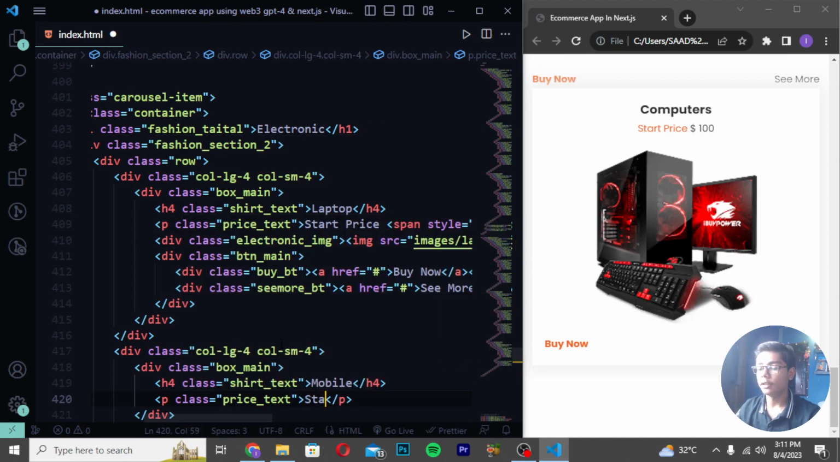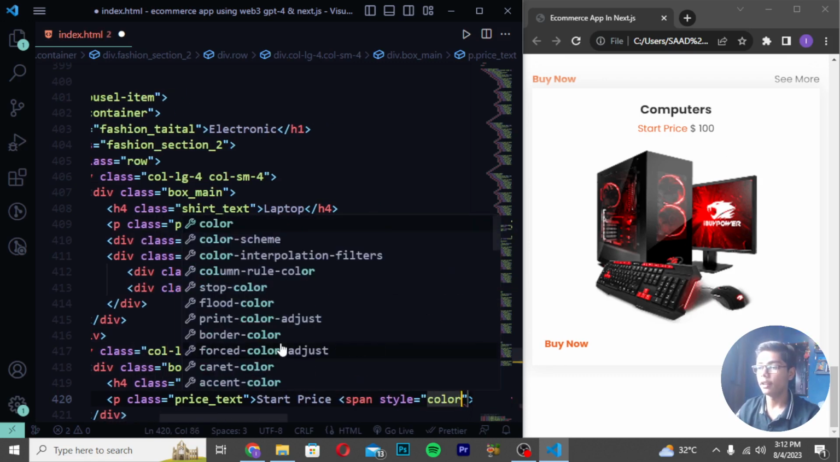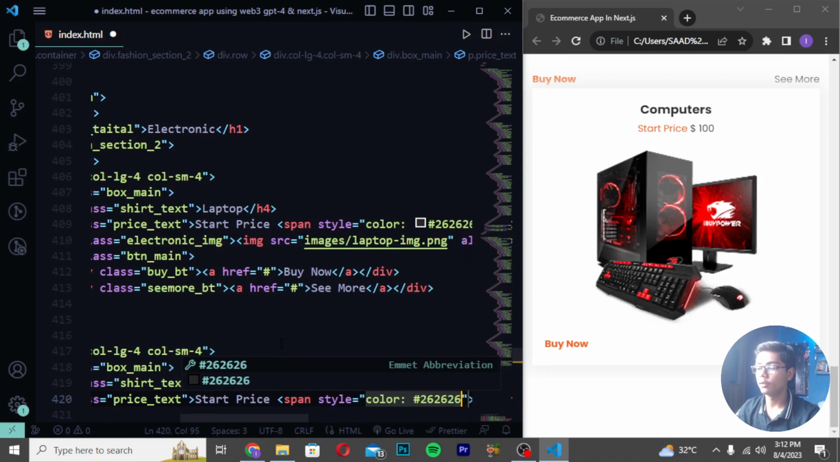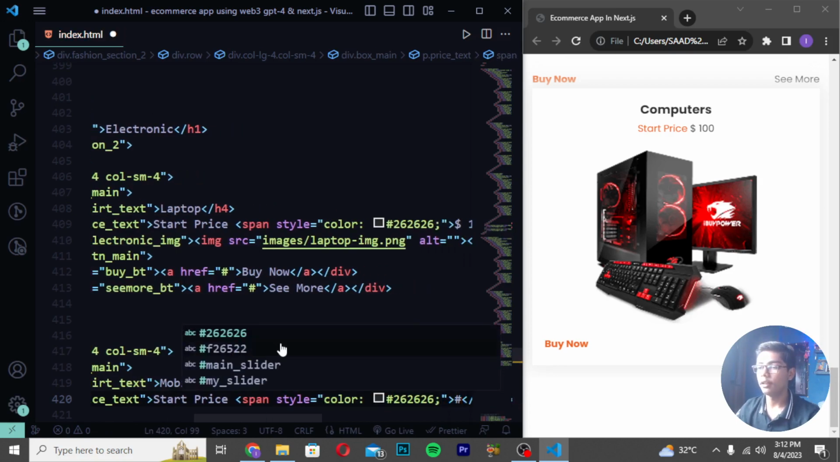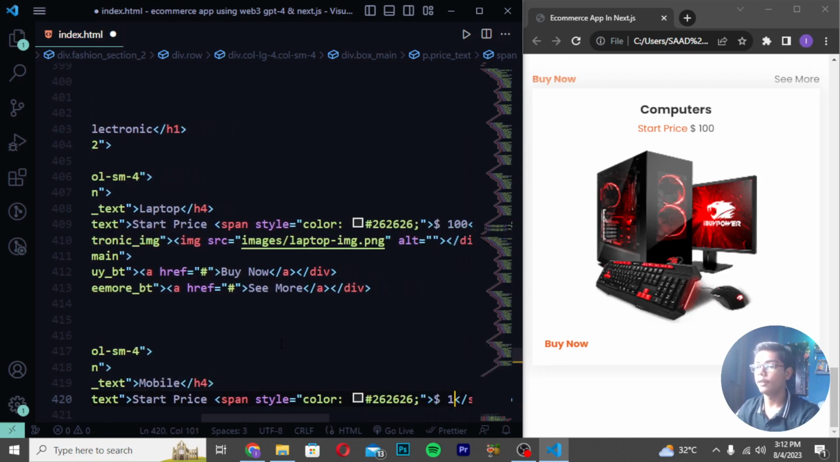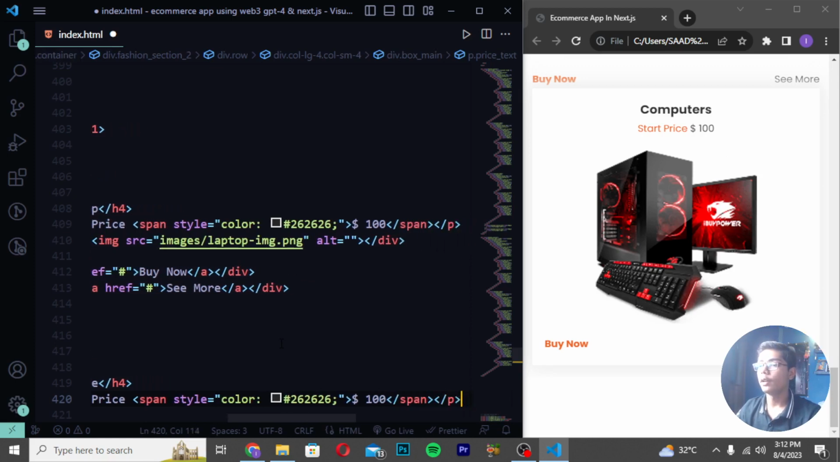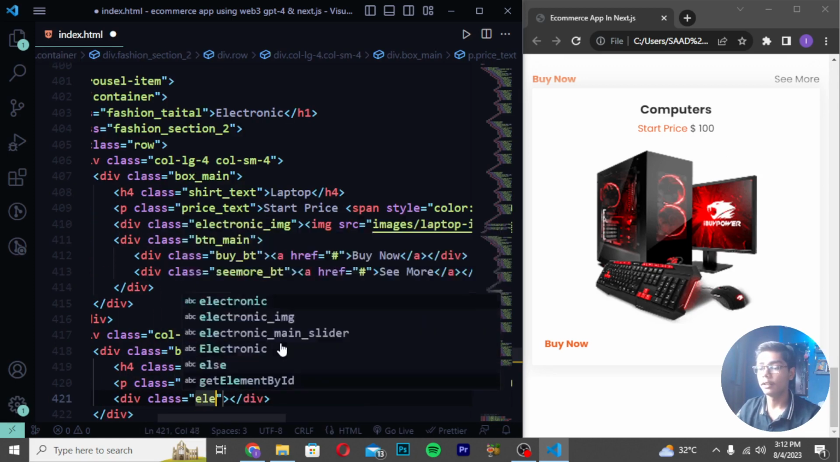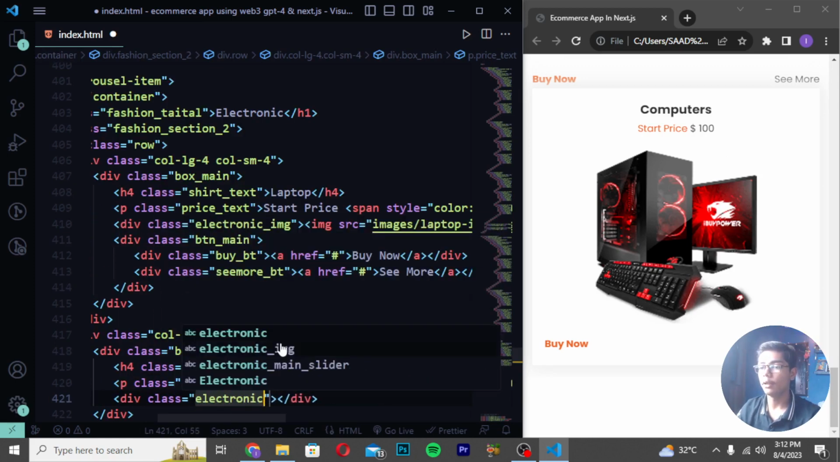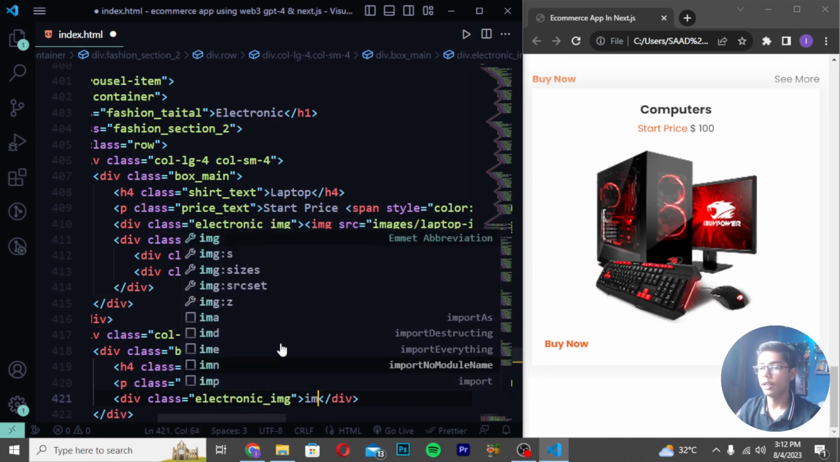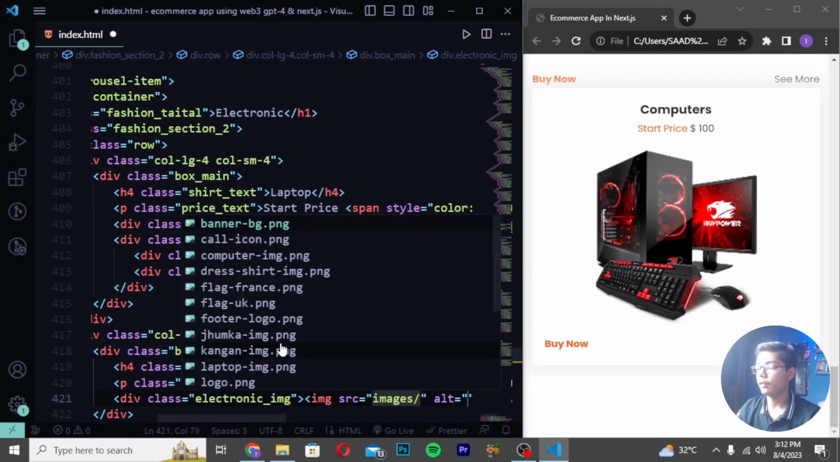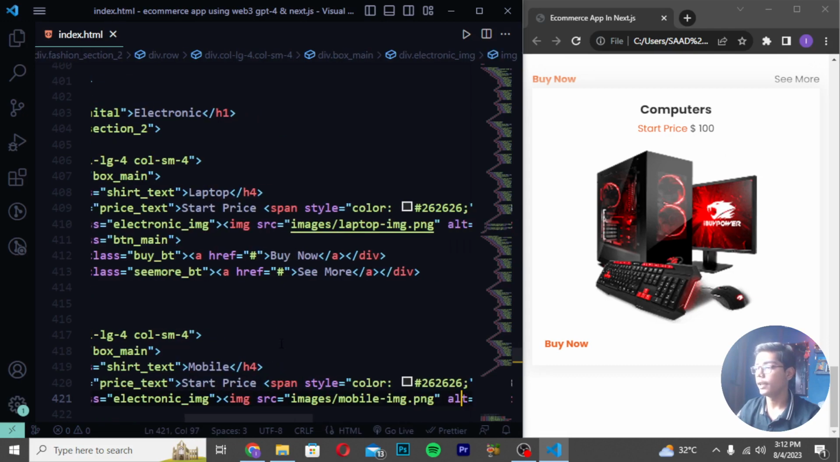Then you have to write here Start price like this, and then you have to write here span style color, and I will be writing it as 262626. Then you have to write here $100, which we have just written here. Then you have to move after the closing p tag, write here div class electronic, and I will be now just moving down and write here img src images/mobile-image.png.